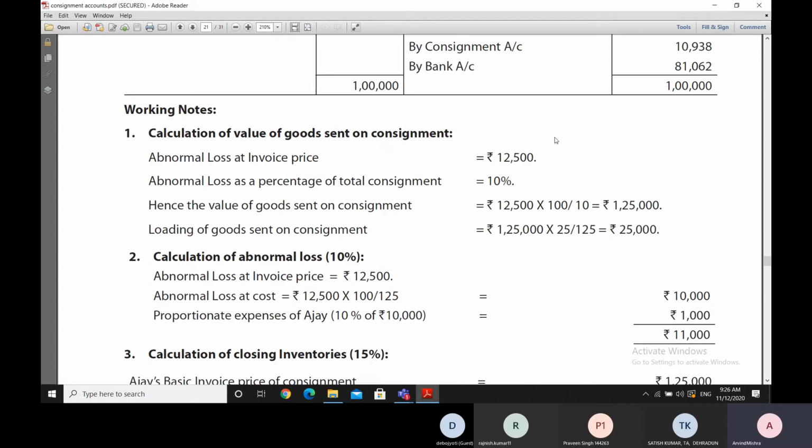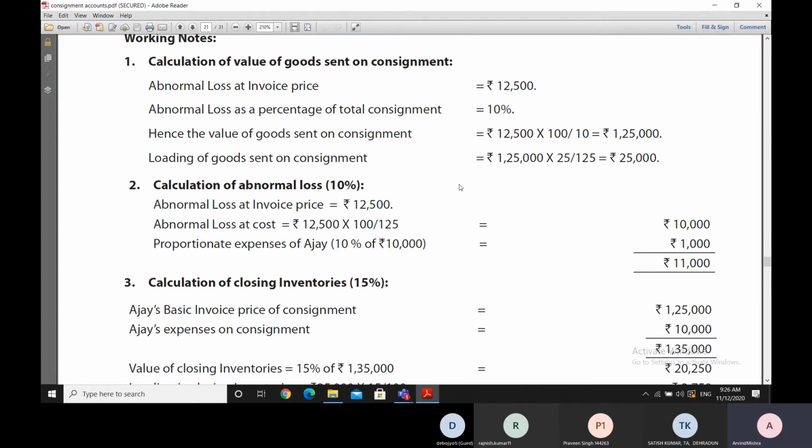Now let us calculate the abnormal loss. So abnormal loss at invoice price was 12,500 rupees. So we have to get to the abnormal loss at the cost value. So we do 100 upon 125 of that to get a value of 10,000 rupees.